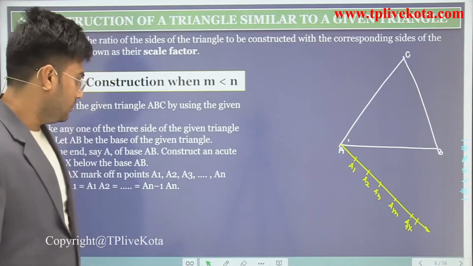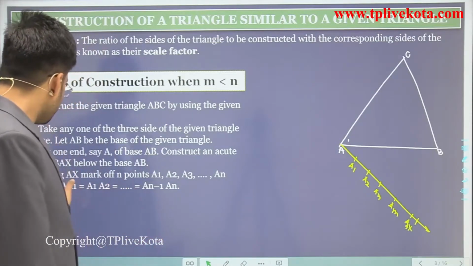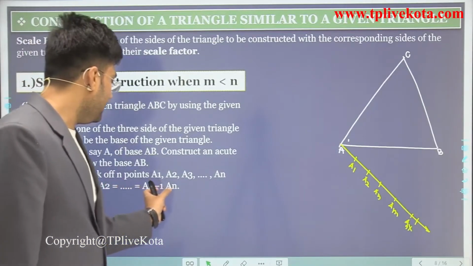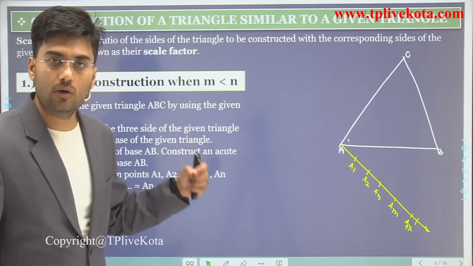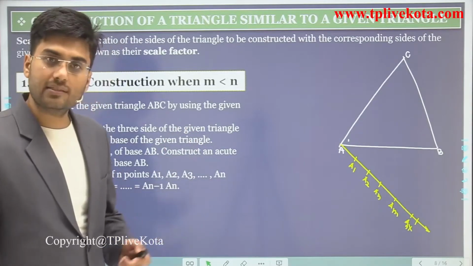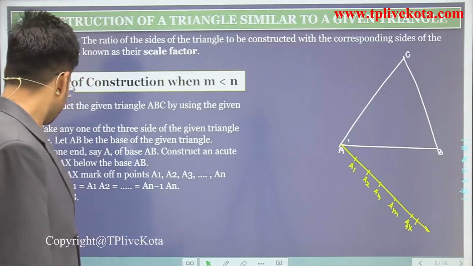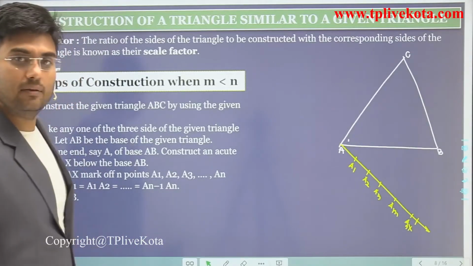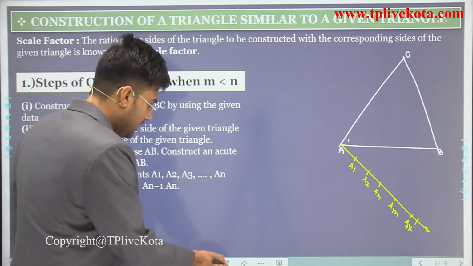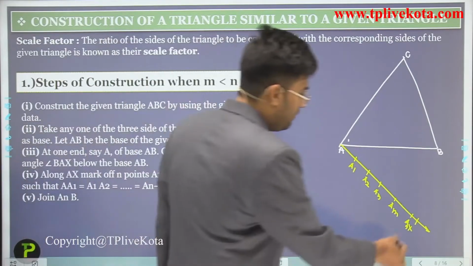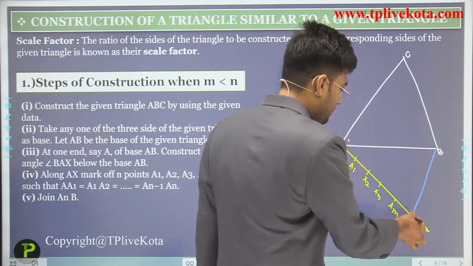Now AA1, AA2 up to AN minus 1 AN should all be equal. Now the next step is we have to join AN with B. Clear?